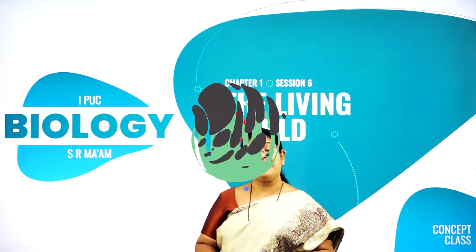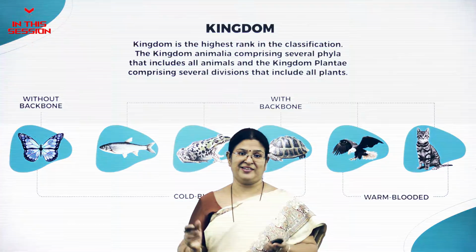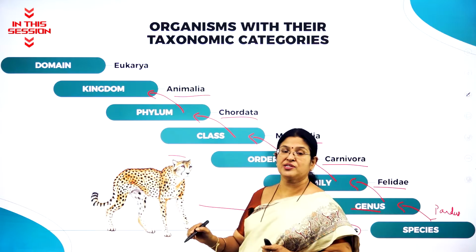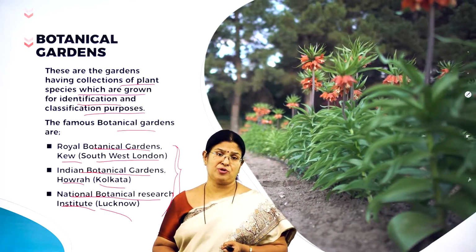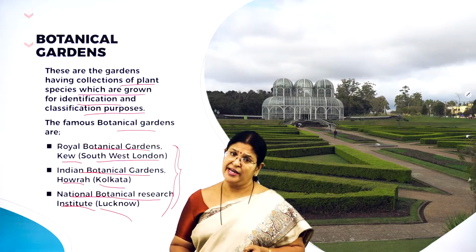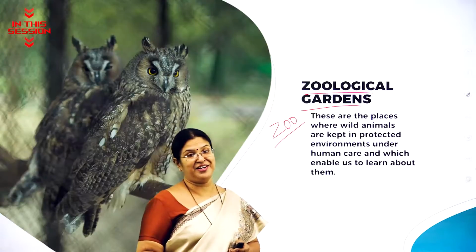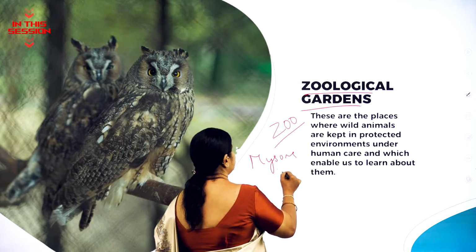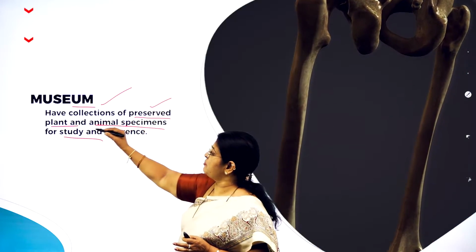Hello everybody, welcome back. It's a separate kingdom. ಕನ್ನಡದಲ್ಲಿ ಹೇಳಬೇಕಂದ್ರೆ ರಾಜ್ಯ ಅಂತ ಹೇಳಿ. So taking an example of one animal, we have just classified using the 7 taxonomical units. So all the information is given about the plants that are grown in that particular area. So it is an area which is preserved and conserved. Definitely like we are in Mysore and definitely we enjoy going to a Mysore. So museum is nothing but a collection of what? Preserved plant and animal specimens.